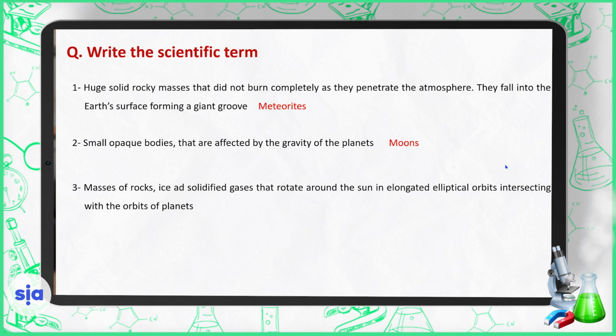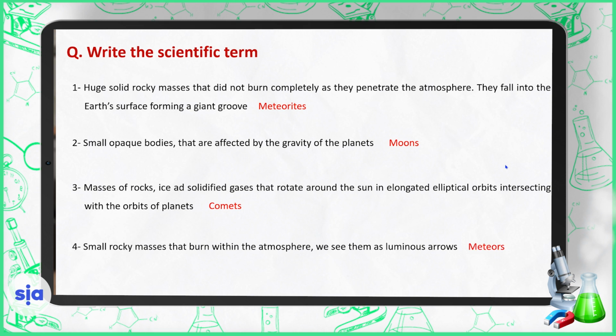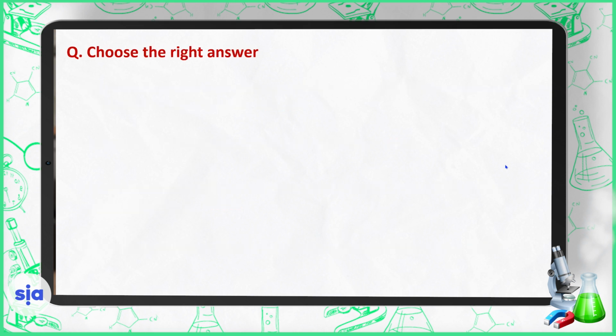Moons. Masses of rocks, ice, and solidified gases that rotate around the Sun in elongated elliptical orbits, intersecting with the orbits of planets. Comets. Small rocky masses that burn within the atmosphere. We see them as luminous arrows. Meteors. Now choose the right answer.